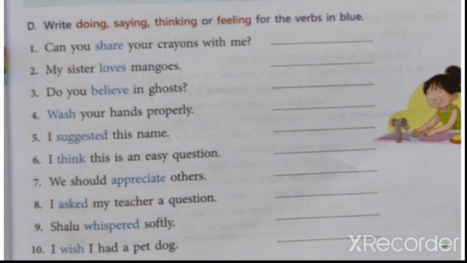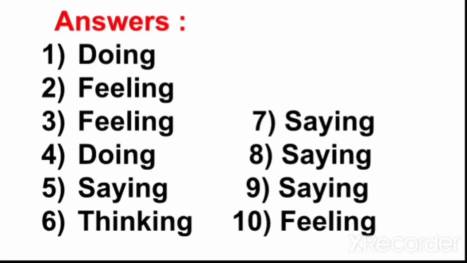Yes. Then tenth one, I wish I had a pet dog. So wish. Can you show your wish? No. So that's a feeling. So it's very easy. By reading the verb itself, we can easily find whether it is doing or saying or thinking or feeling. Yes students, answers are given here. Let's check it.